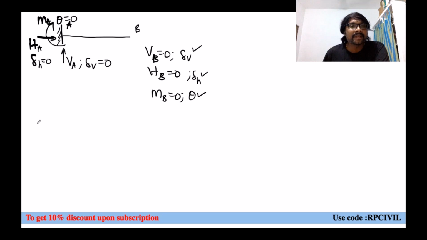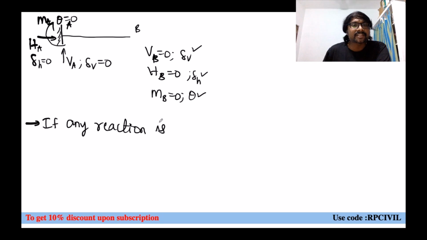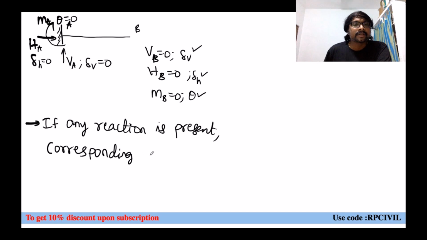So what is the point we have to keep in mind before drawing elastic curves? If any reaction is present, the corresponding deformation will be 0. Vertical reaction is there, vertical deformation 0. Horizontal reaction, horizontal deformation 0. Moment reaction, rotation 0. Like that we can see.